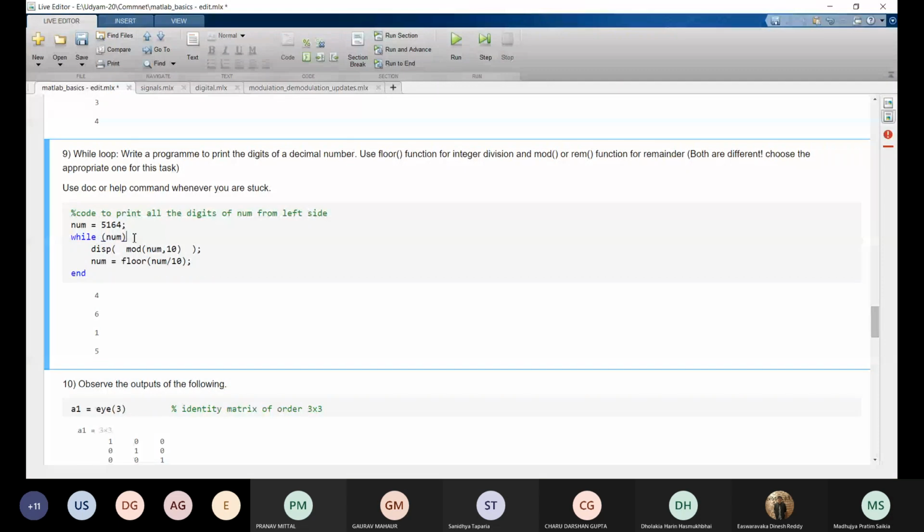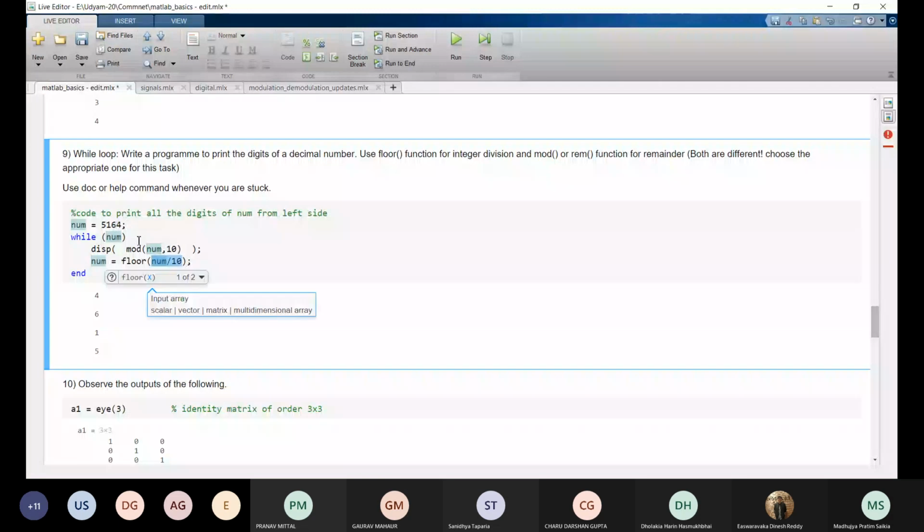By doing floor, we reject the values after the point. So now num is 516 only. This loop will keep on executing until num is greater than 0, and we get all the digits as output: 4, 6, 1, and then 5. Now moving on.